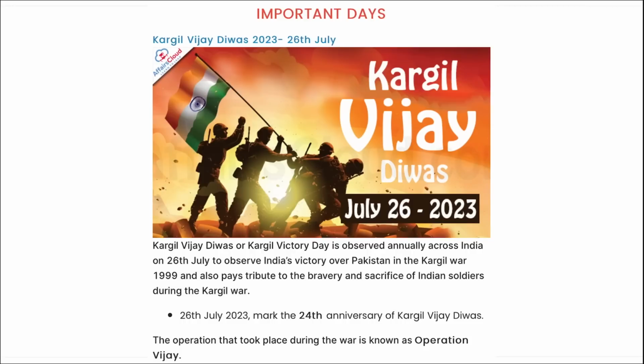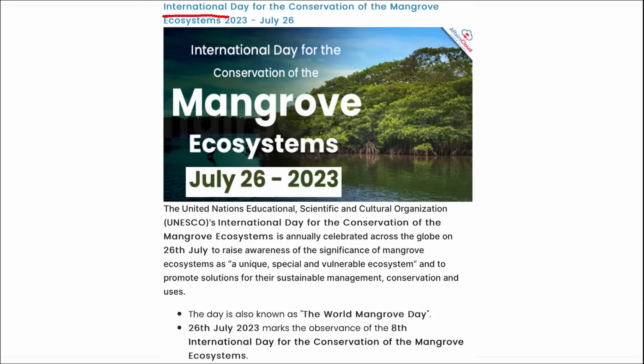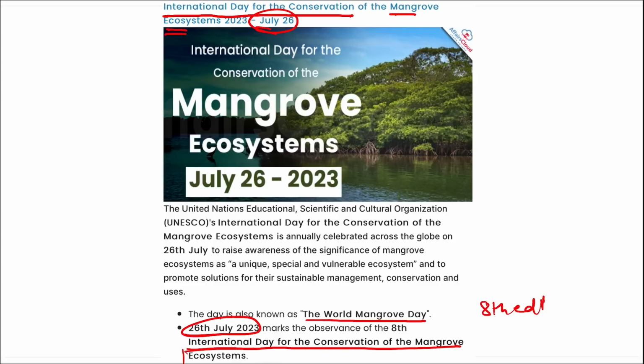Next is International Day for the Conservation of the Mangrove Ecosystem. This day is observed on 26th of July, and it is to create awareness of the significance of the mangrove ecosystem, that is a unique, special and vulnerable ecosystem. This day is also known as World Mangrove Day, and in 2023 it marks the 8th edition or 8th International Day for the Conservation of the Mangrove Ecosystem.